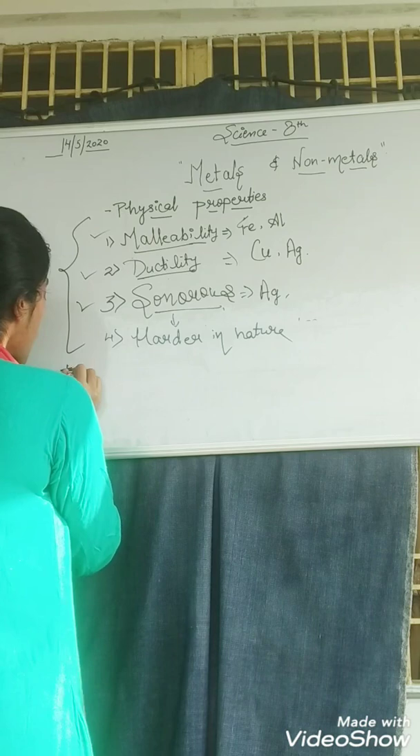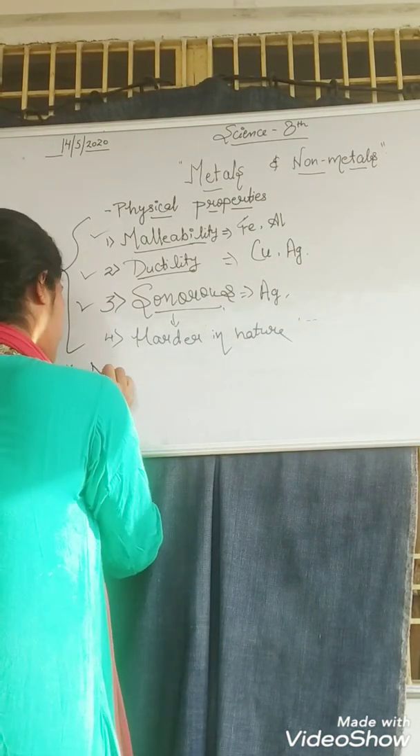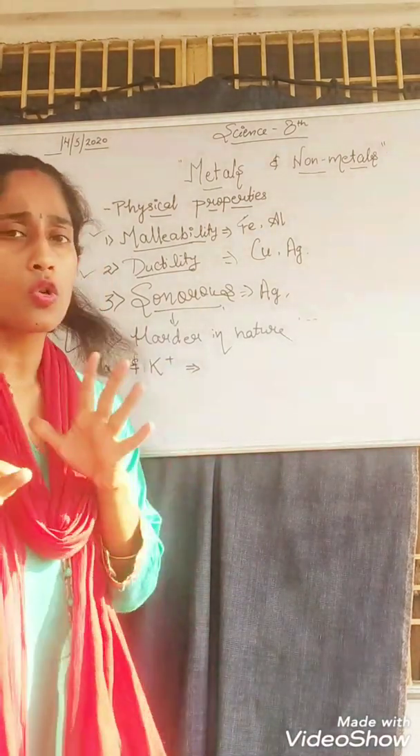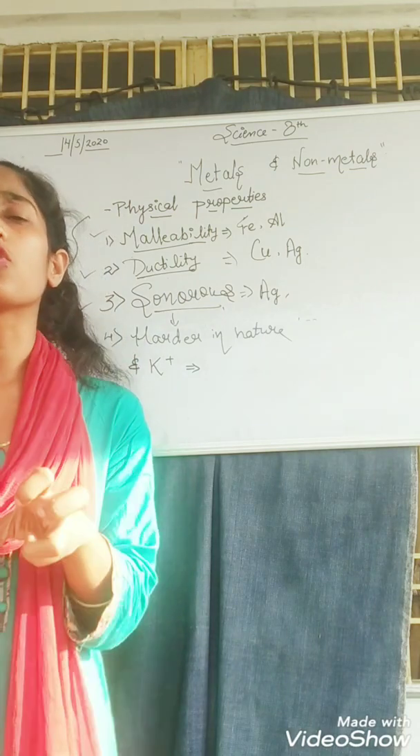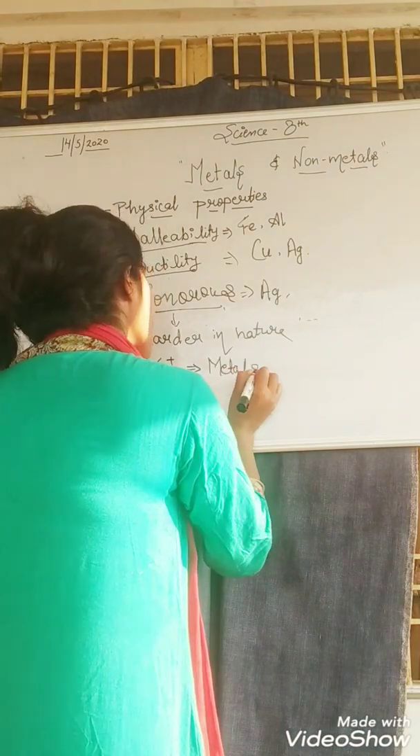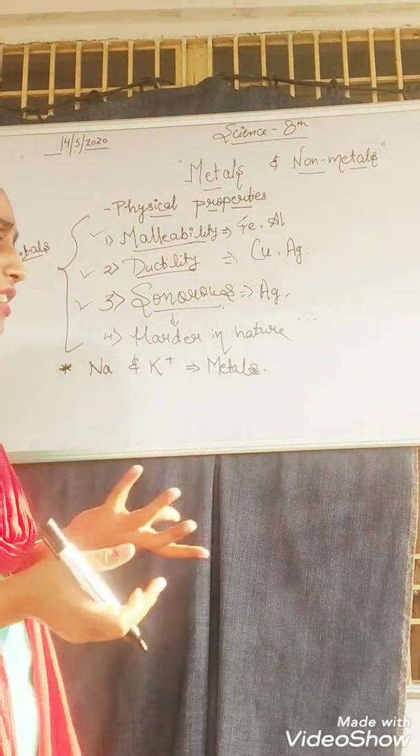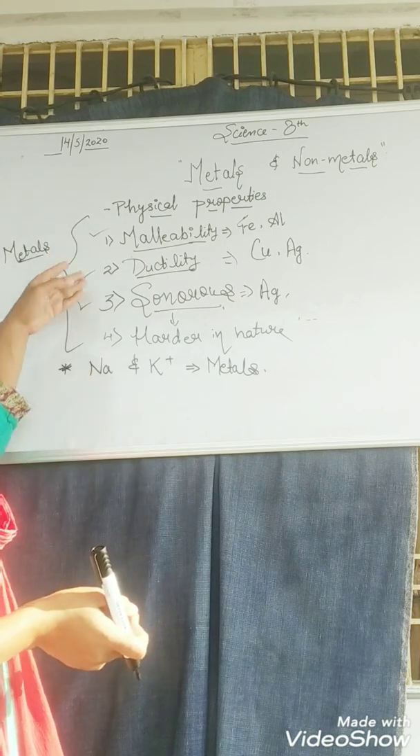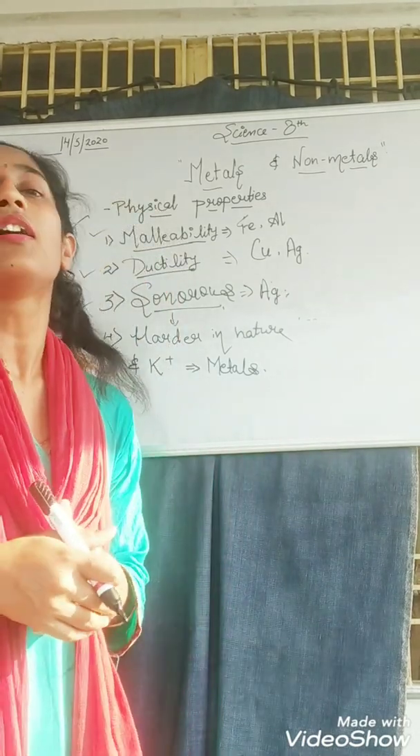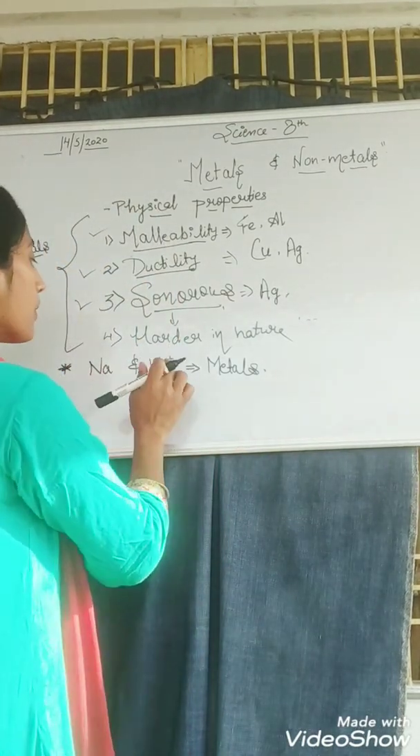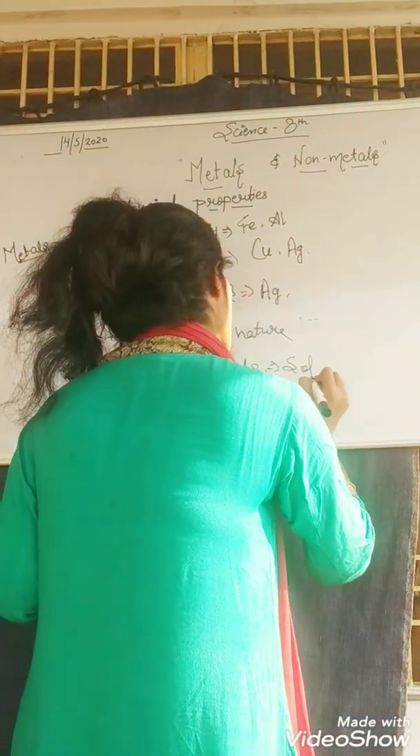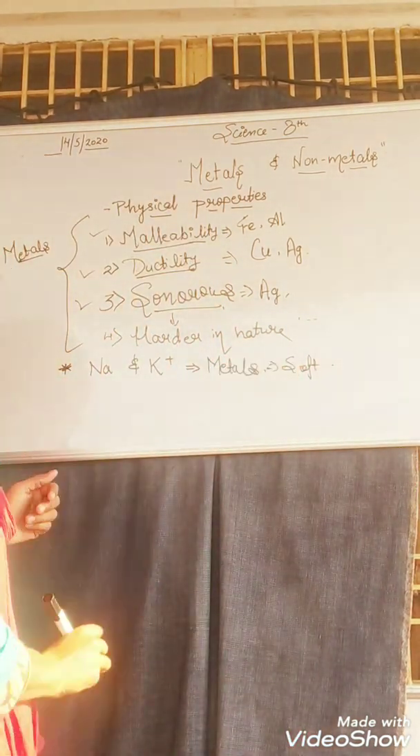Okay, there are a few exceptions, students, like sodium and potassium, which are not so hard. They are so soft that they can be cut with a knife, but they are also considered under the category of metals. It is not important that metals should have all these 4 properties. If it has 2 or 3 properties, it will be considered under the category of metals. So remember this: sodium and potassium are also metals that are soft in nature, not hard in nature.